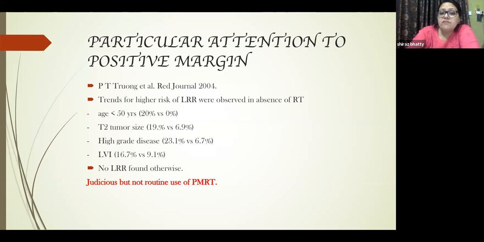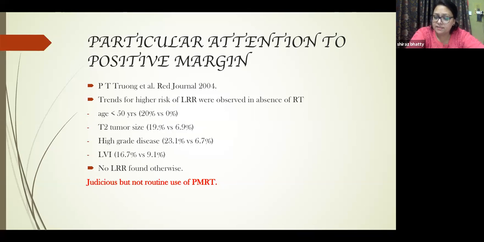Particular attention was given to positive margin. This was a study by P.T. Truong published in Red Journal 2004. Trends for higher risk of locoregional recurrences were observed in the absence of RT, where age was less than 50 years. That means a young patient.